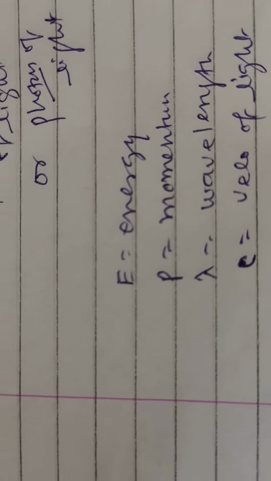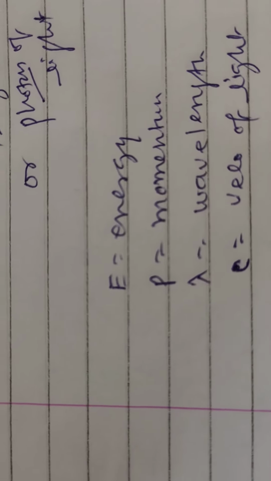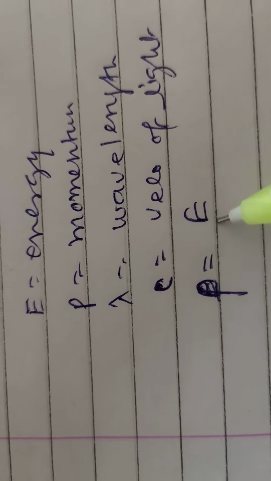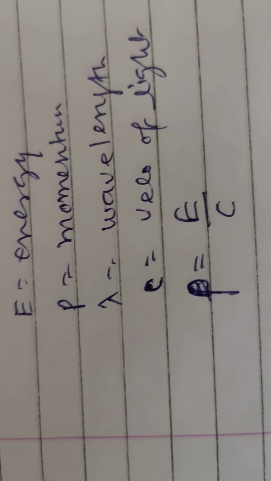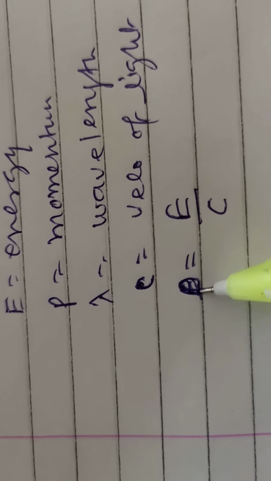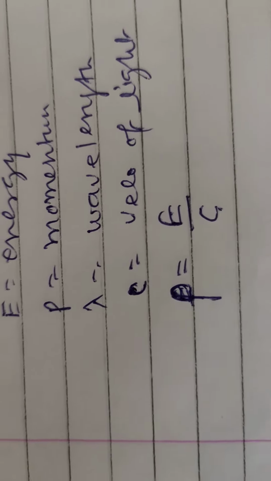Therefore, the momentum P is given by the energy upon C. Here P is the momentum, E is the energy, C is the velocity.